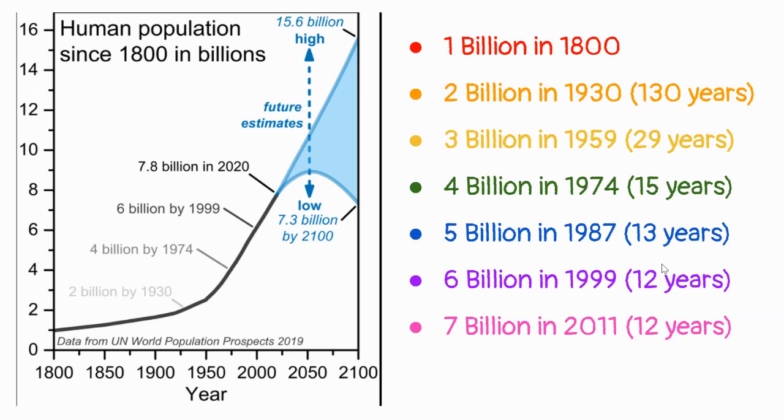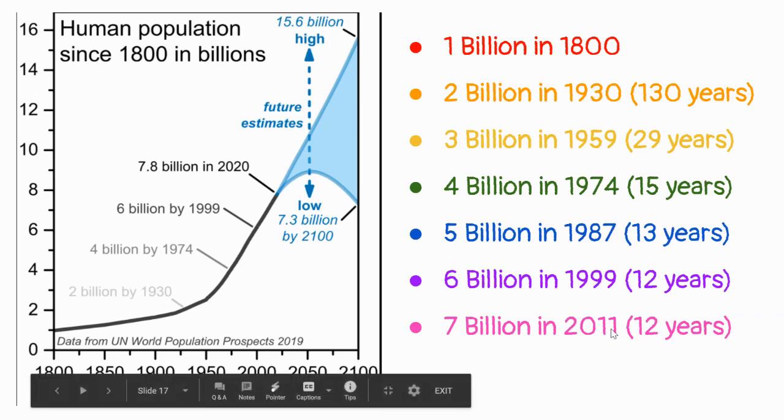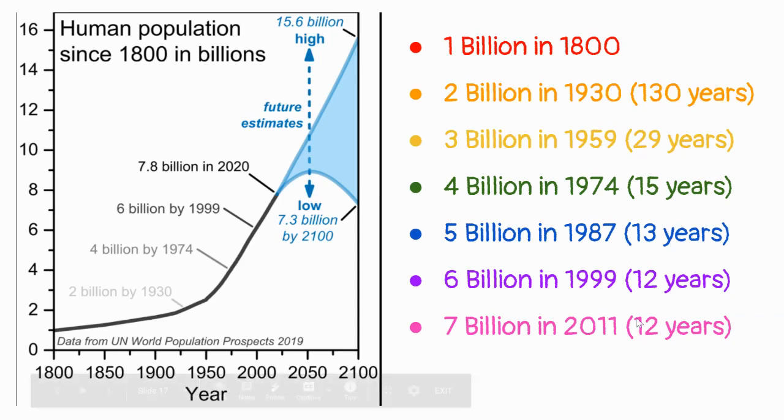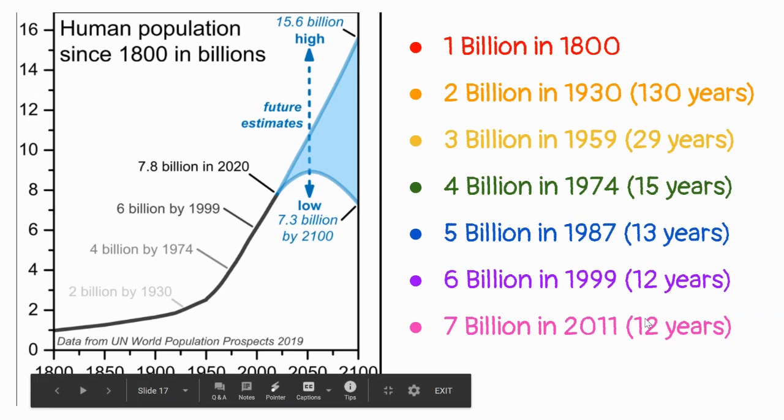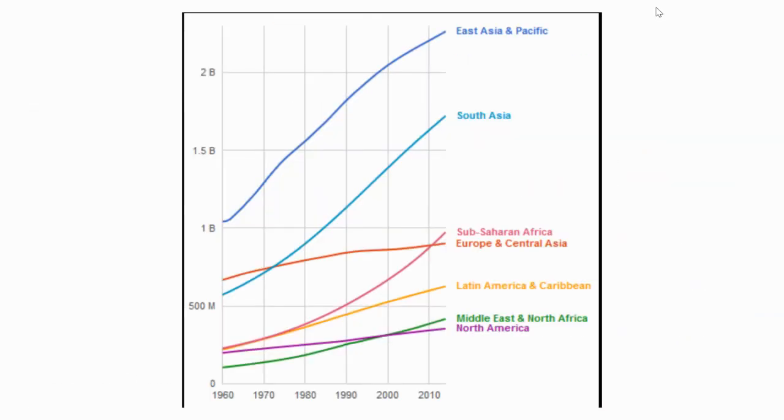Okay, it did not happen that long from 1930 when we only had 2 billion to 2011. Okay, that's less than 100 years. We went from 2 billion to 7 billion. So it's just kind of crazy, but that's just the way the world is. Okay, this is exponential growth. If you've talked about that in math, that's definitely what you're seeing here.